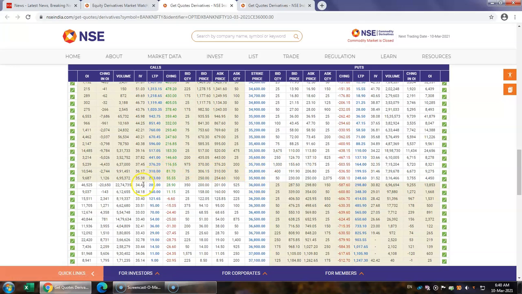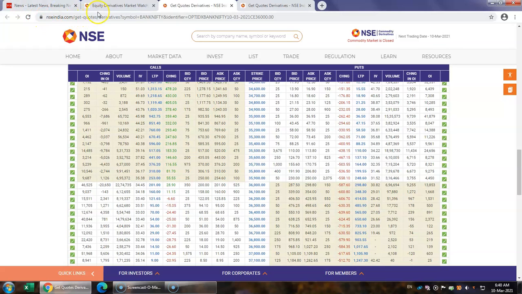At 36,000, it is 34.45 on the call side and 30.82 on the put side. So this basically means that the volatility, in this case the implied volatility of Bank Nifty, is much higher.